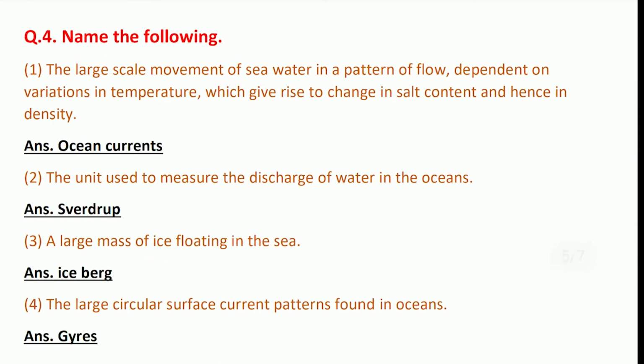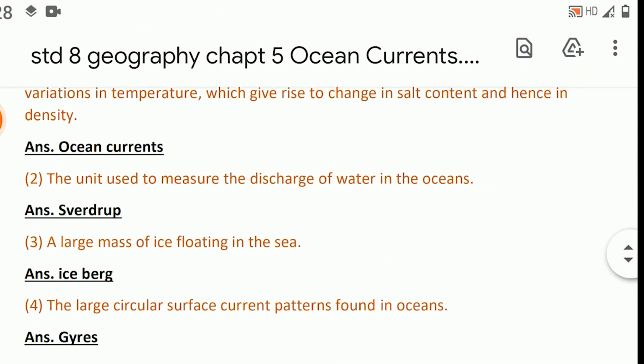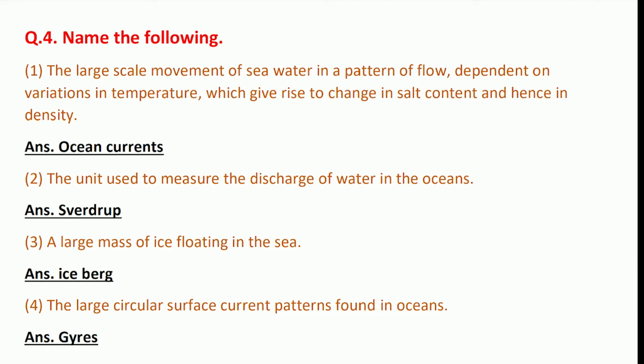Name the following. The large-scale movements of sea water whose pattern of flow depends on the variations of temperature, which give rise to change in salt content and hence density. Answer: oceanic currents. The unit used to measure the discharge of water in the ocean. Sverdrup.